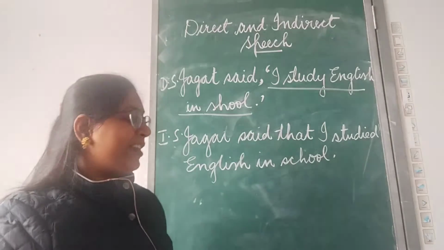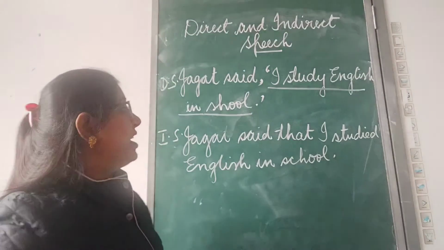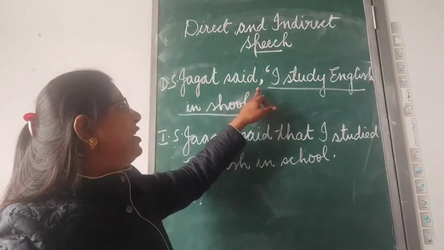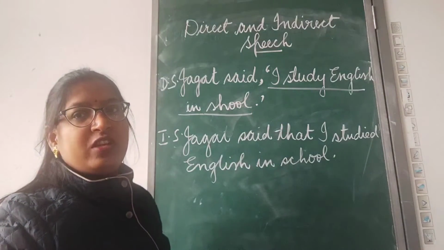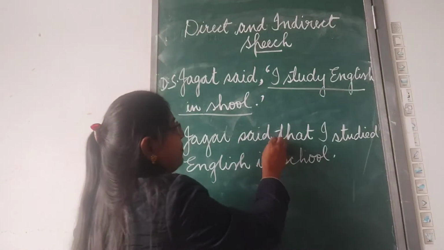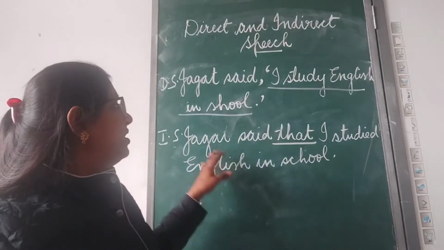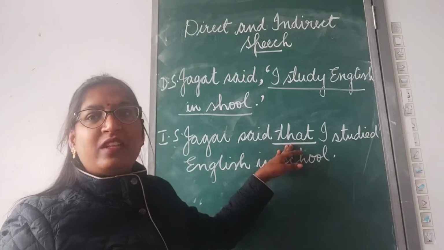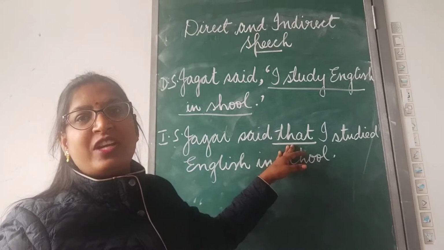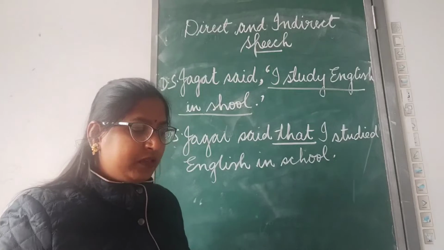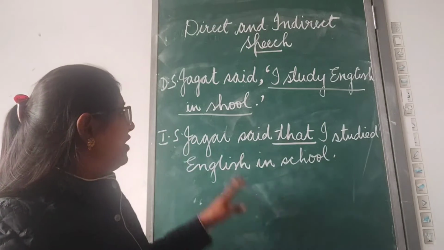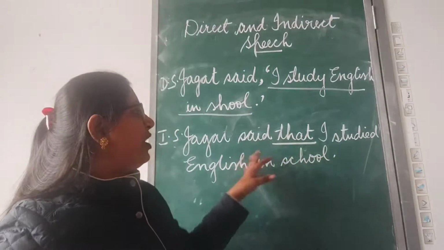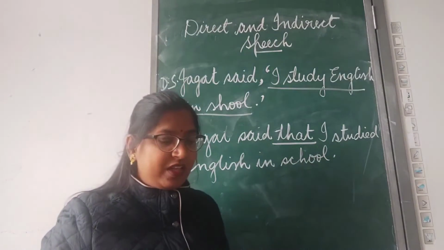The third difference is no conjunction is needed. Here you can see the introducing verb and the quoted speech are separated by using a comma. There is no conjunction. But in indirect speech we can see that the introducing verb and the quoted speech are joined together by using the subordinating conjunction that. Clear? Now here we can see it is the main sentence and this is the quoted speech. Both are joined together by using the conjunction that.